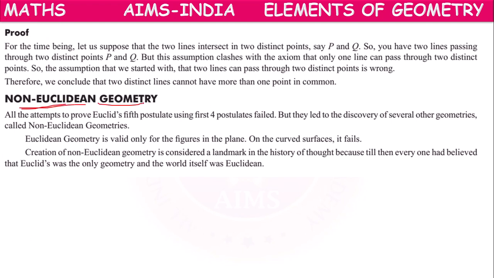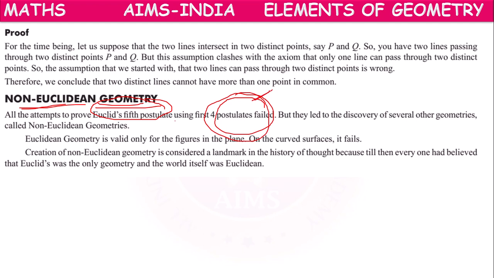Non-Euclidean geometry. All the attempts to prove Euclid's fifth postulate using the first four postulates failed.